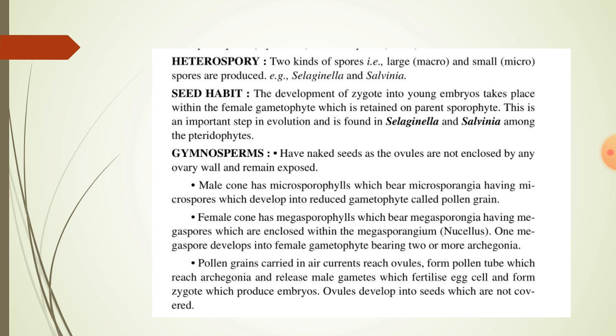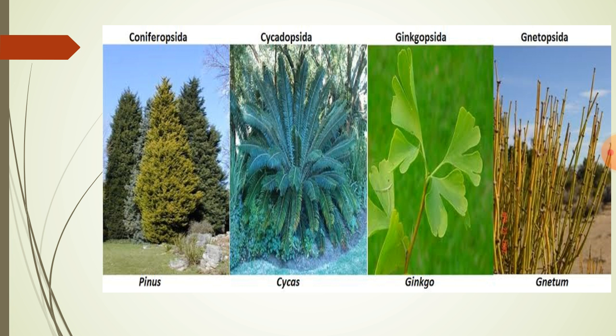Pollen grains carried in air currents reach the ovules. These form a pollen tube which reaches the archegonia and releases male gametes which fertilize the egg cell and form a zygote, which produces embryos. Ovules develop into seeds which are not covered. These are examples for gymnosperms: class Coniferopsida, Cycadopsida, Ginkgopsida, Gnetopsida.